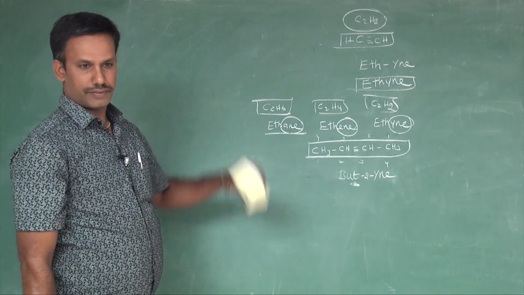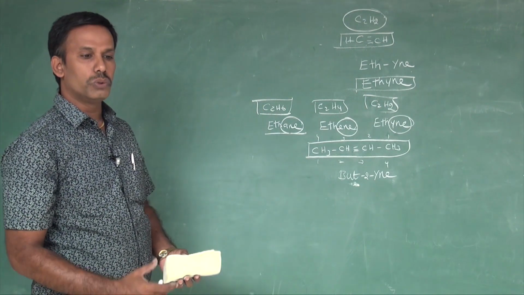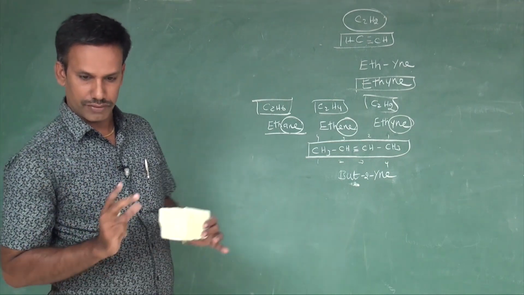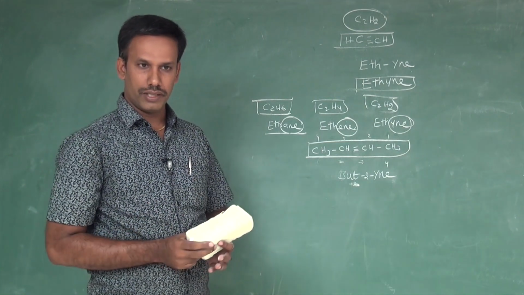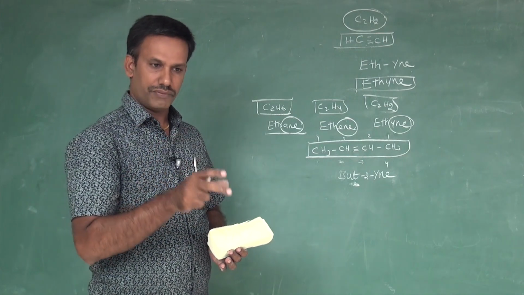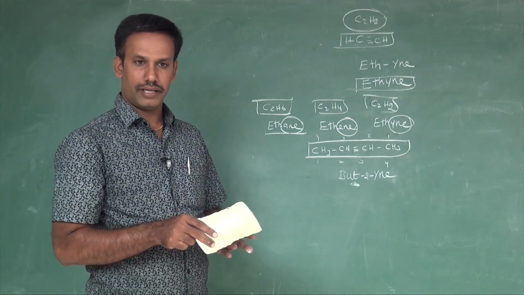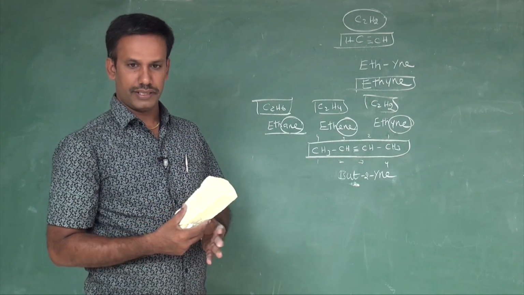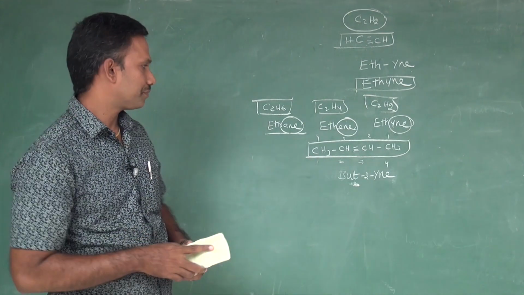It should be like this. Now it is clear how to give an IUPAC name for hydrocarbons alone. We have seen so far how to name alkane, alkene, alkyne. Then let us start with some functional groups.